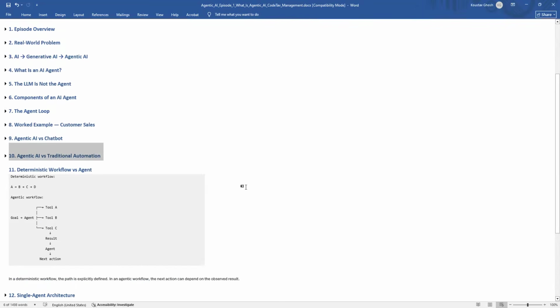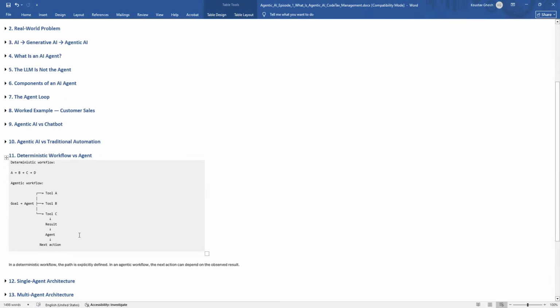Now, deterministic workflow versus agent. Let's visualize this. A traditional workflow might look like this: A, after that B, after that C, after that D. But an agentic workflow might look like, suppose a goal, then the agent will find proper tools like tool A, tool B, tool C. Then it gives the result. Then the agent will perform the next action. The agent may select tool A or tool B or tool C, or if tool A, B, and C are all required, or any permutations and combinations. So the result can determine what happens next.